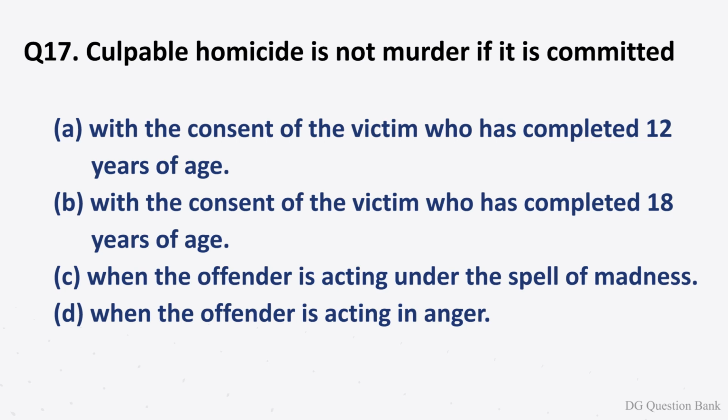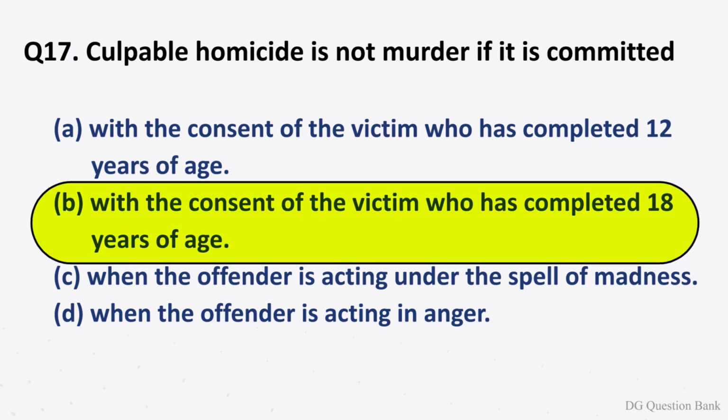Question number 17. Culpable homicide is not murder if it is committed? The options are option A, with the consent of the victim who has completed 12 years of age. Option B, with the consent of the victim who has completed 18 years of age. Option C, when the offender is acting under the spell of madness. Option D, when the offender is acting in anger. The right answer is option B, with the consent of the victim who has completed 18 years of age.